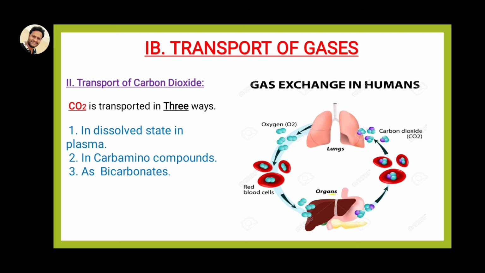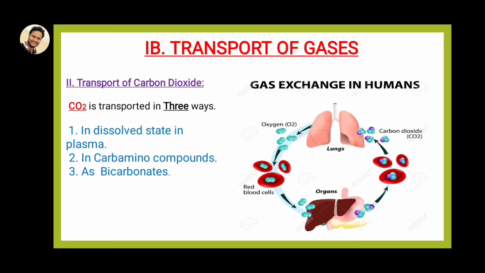That is why oxygen dissociates from hemoglobin, and the hemoglobin combines with carbon dioxide. This happens because the partial pressure is very high at the tissue level. So oxygen is released, and the hemoglobin combines with carbon dioxide and carries it through the blood or RBC to the lungs.